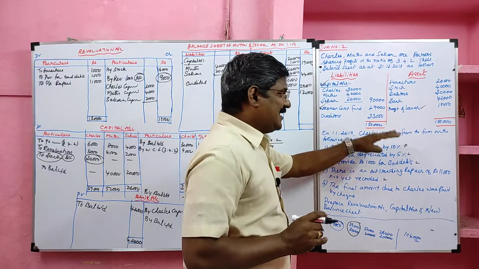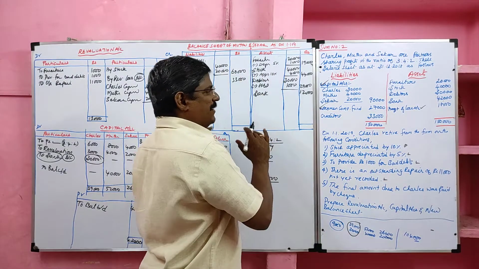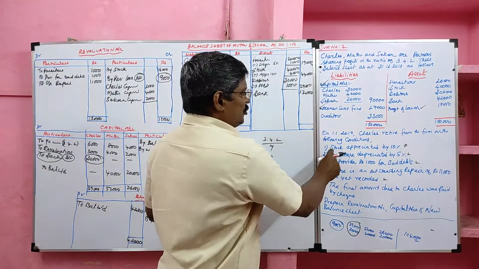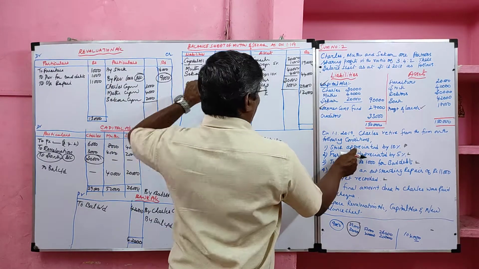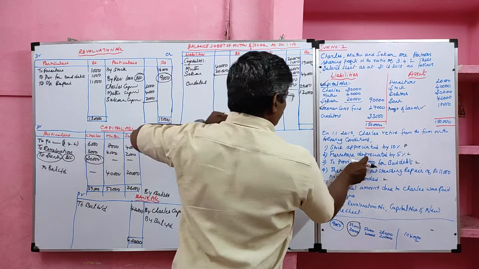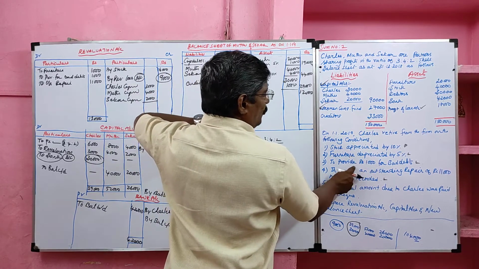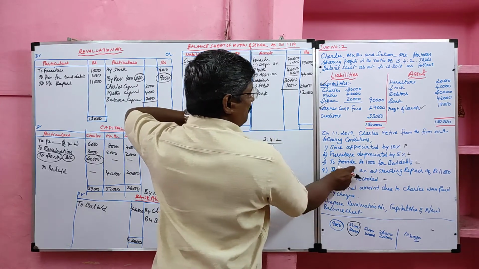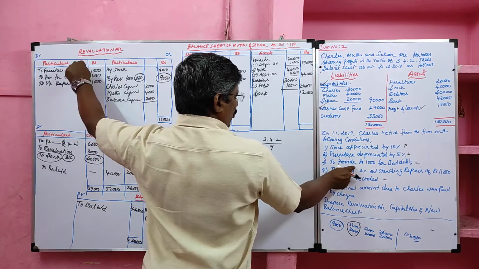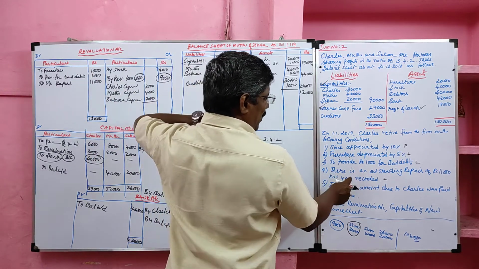Okay. We considered all assets and liability. Then we have to consider the adjustment too. Then only we should balance the balance sheet. Stock appreciated. It is a profit item, added with the stock. Furniture depreciated. It is a loss item, deducted from furniture. Rupees 1,000 bad debts provided. It is a loss item, deducted from debtor.